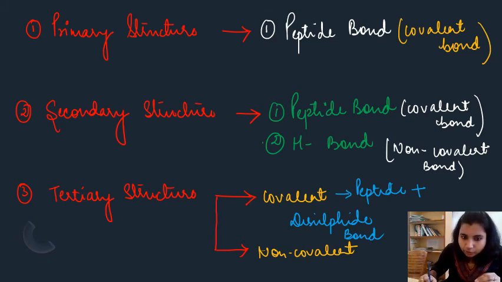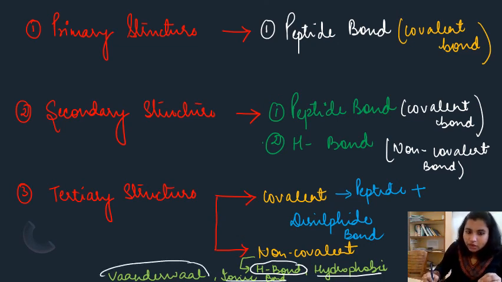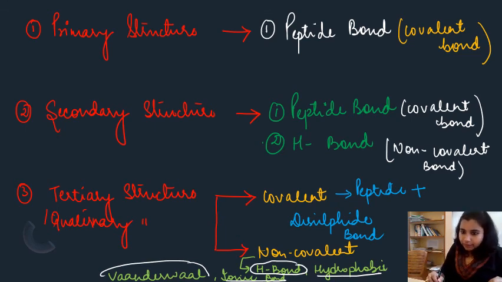And the non-covalent bonds, it includes what? Hydrogen bond, hydrophobic bond, then van der Waals and ionic bond. So these are the bonds it forms, right? So the tertiary and quaternary structures both form these two types of bonding. Clear everyone? Yes, so this is very important, fine.